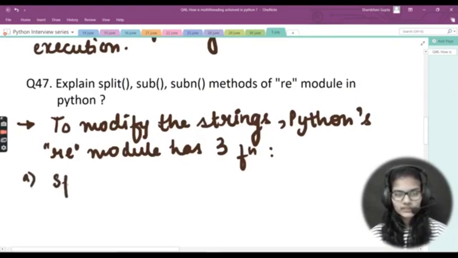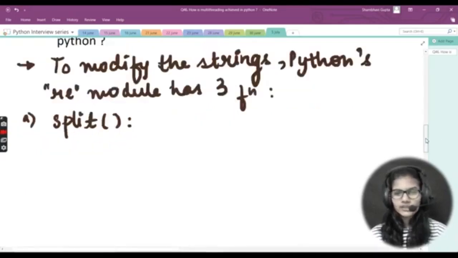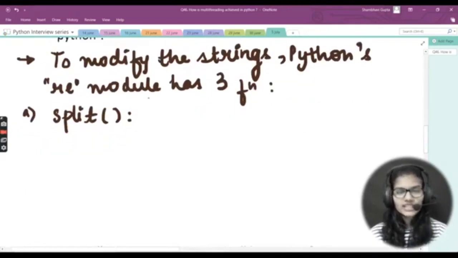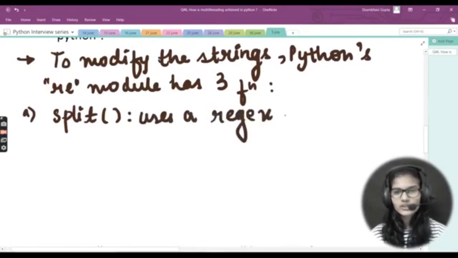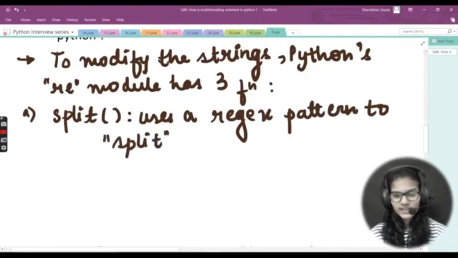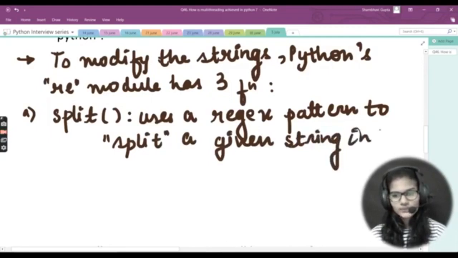Let's start with the split function. I would write here split and then the brackets like this. Now, my split function uses a regex pattern to split a given string into a list.